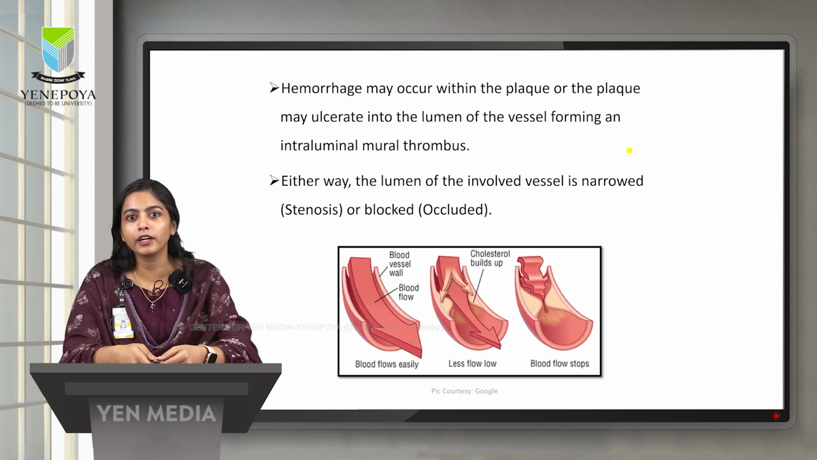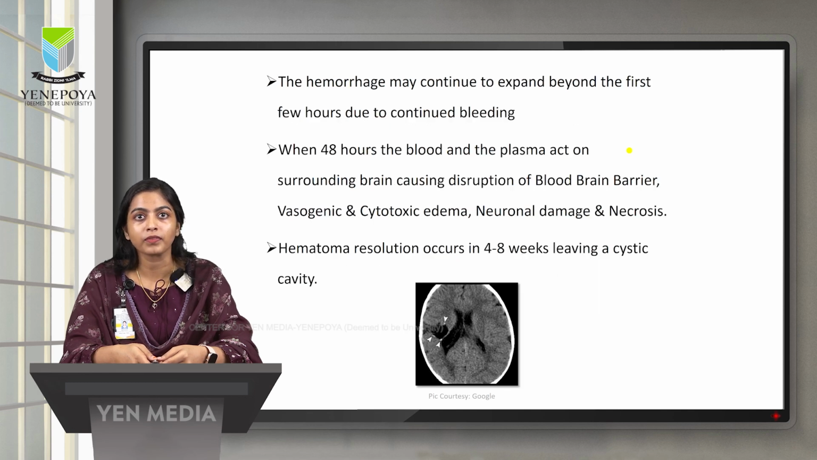So there is a very reduced flow of the blood. The last picture is a complete obstruction by the cholesterol that actually stops the blood flow. Hemorrhage may continue to expand beyond the first few hours due to continued bleeding. But when it comes to 48 hours, the blood and the plasma around the brain basically cause the disruption